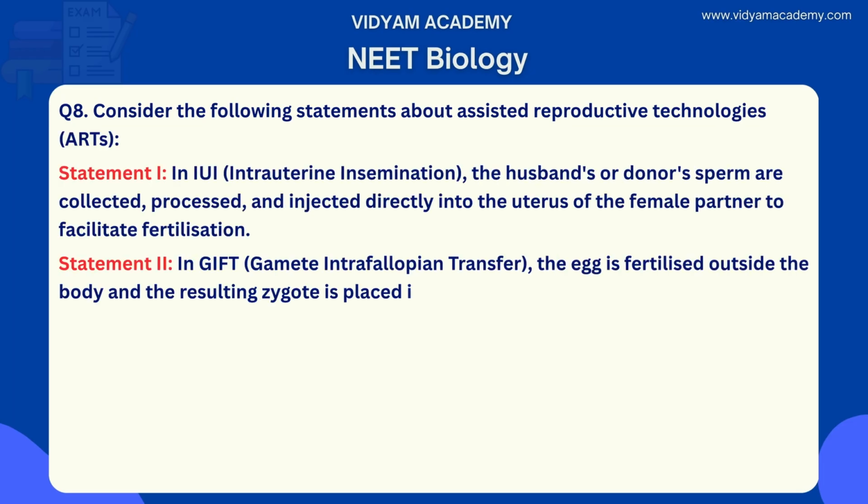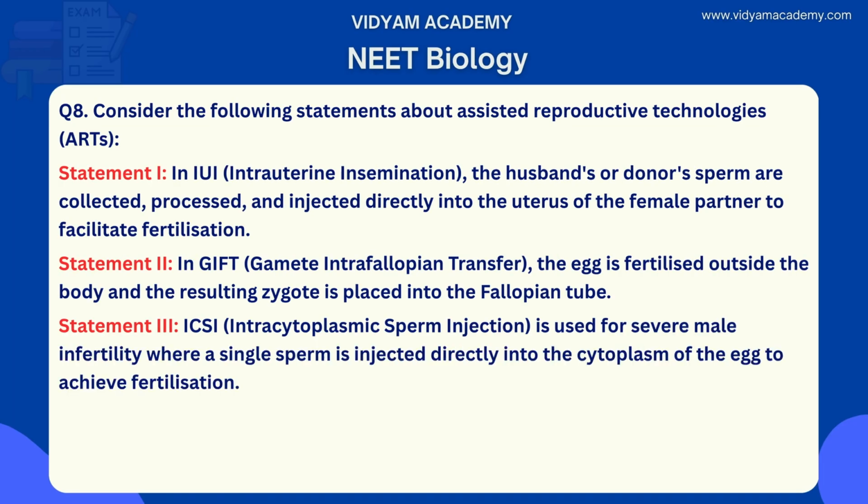Consider the following statements about assisted reproductive technologies, ARTs. Statement 1. In IUI, intrauterine insemination, the husband's or donor's sperm are collected, processed, and injected directly into the uterus of the female partner to facilitate fertilization. Statement 2. In ZIFT, gamete intrafallopian transfer, the egg is fertilized outside the body and the resulting zygote is placed into the fallopian tube. Statement 3. ICSI, intracytoplasmic sperm injection, is used for severe male infertility where a single sperm is injected directly into the cytoplasm of the egg to achieve fertilization.